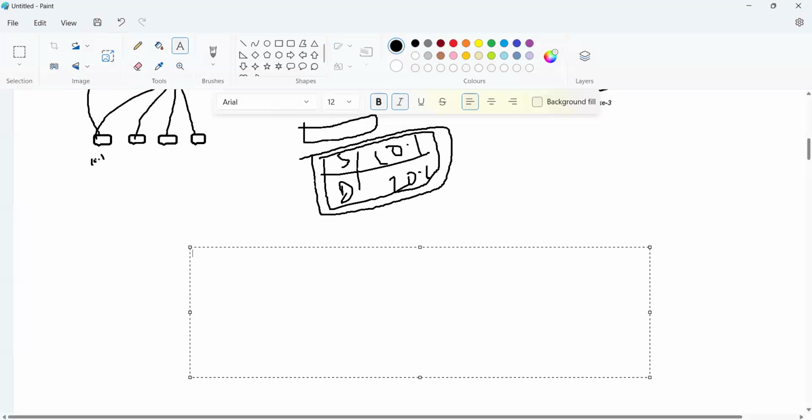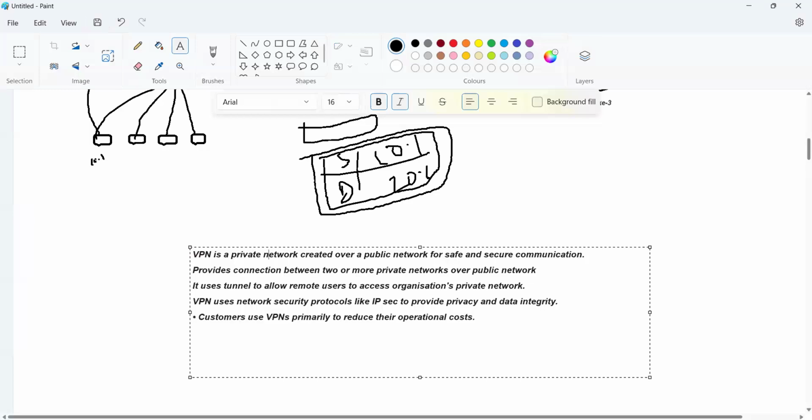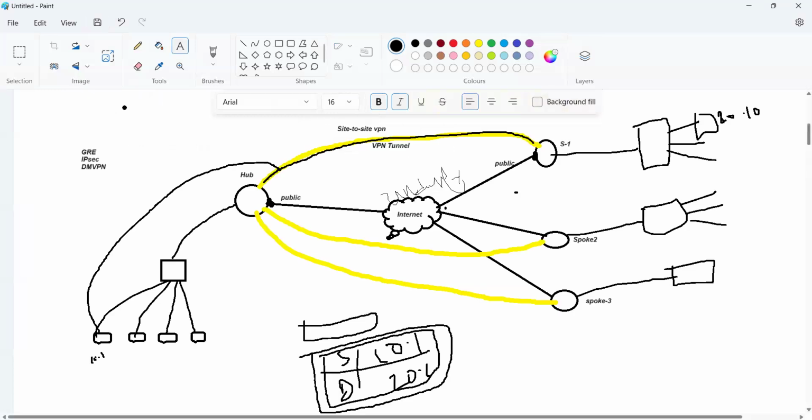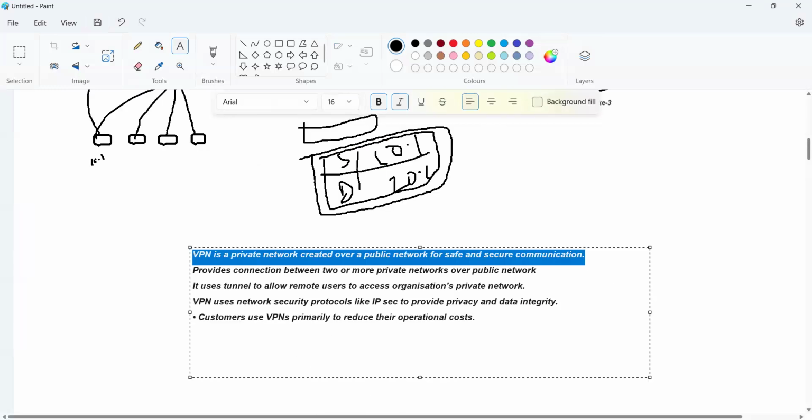So VPN is a private network created over a public network for safe and secure communication. This is our public network, and based on this public network, we are creating an overlay tunnel. That is what we call a VPN. It provides a connection between two or more private networks over public networks.